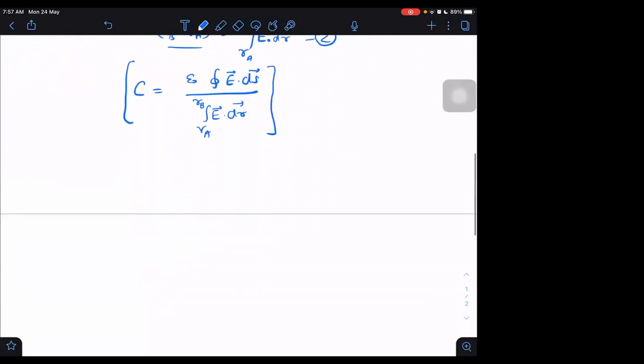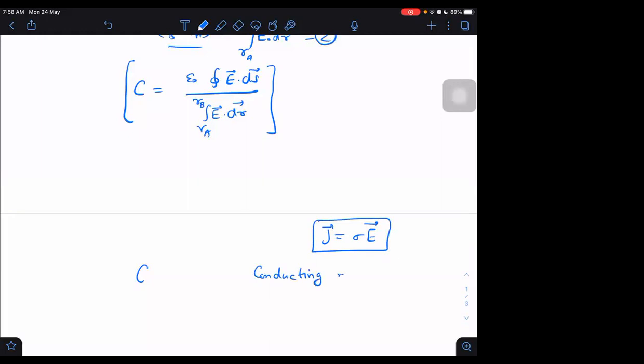and I will say that E can be written using the relation J is equal to sigma into E. Is it right or not? You remember this relation? Yes, sir, conductive intensity. It is valid only when there is a conducting medium. If a conducting medium is present with conductivity,